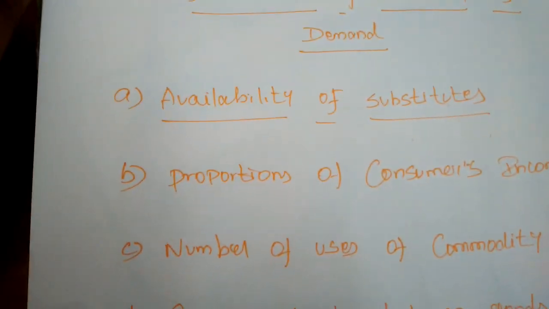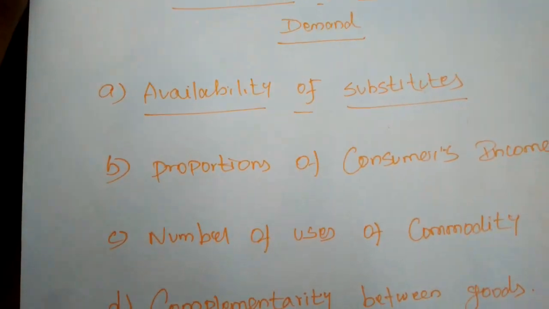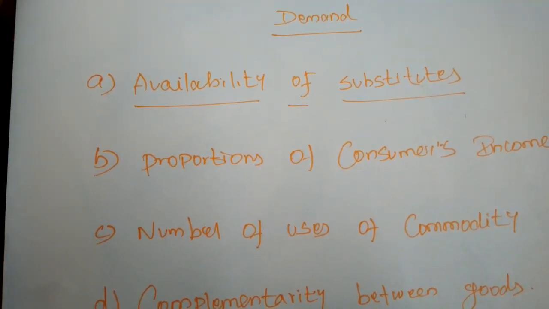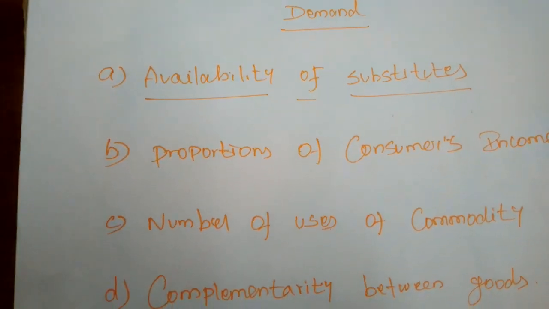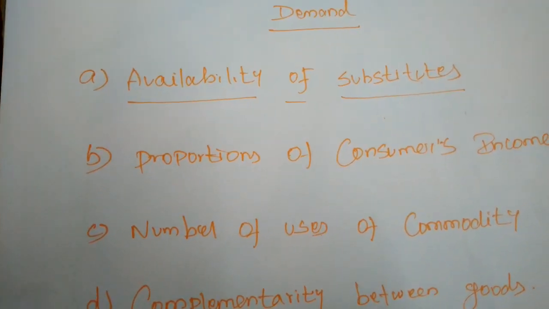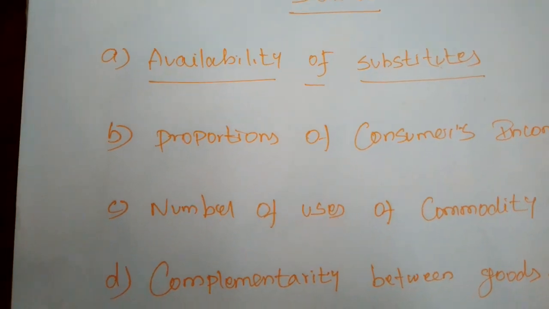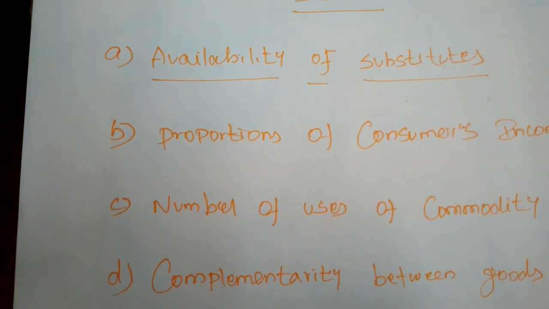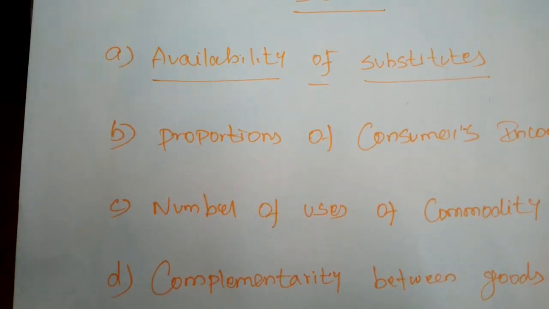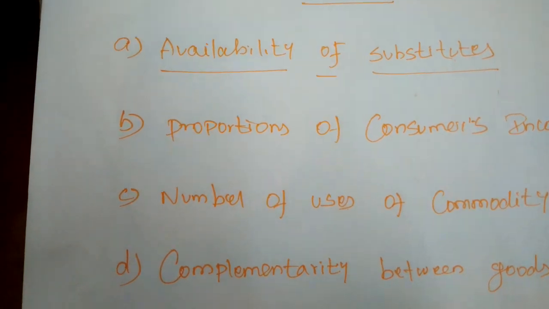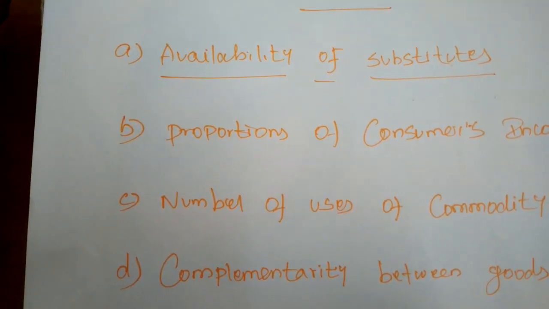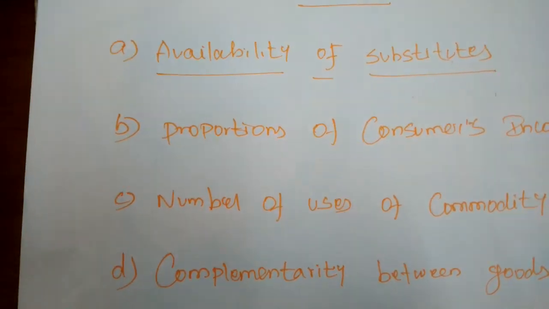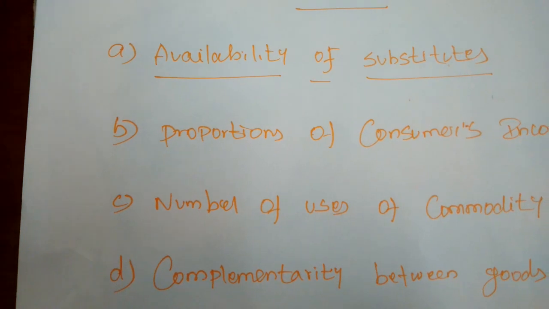First one is availability of substitutes. If the availability of substitute commodities is more, the elasticity of demand also will be increased. If close substitutes are available for a product, then the demand for that product tends to be very elastic. If the price of that product increases, buyers will buy its substitutes only. Hence, the fall in its demand will be very large. Hence, price elasticity will be very large.